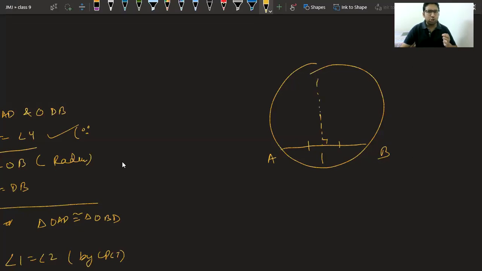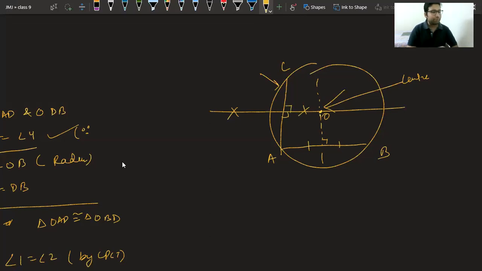But I am not sure where it is lying. I know my center lies on this line, but where? I cannot confirm that right now. For that, I need one more chord like this. In this case, again, if I draw the perpendicular bisector of this AC, I can get the center very easily.